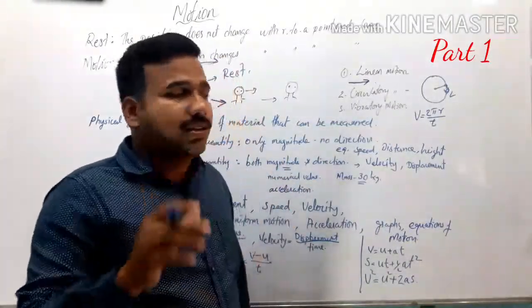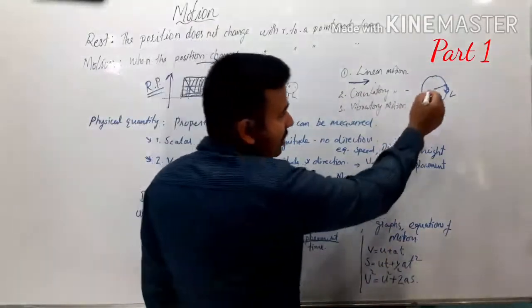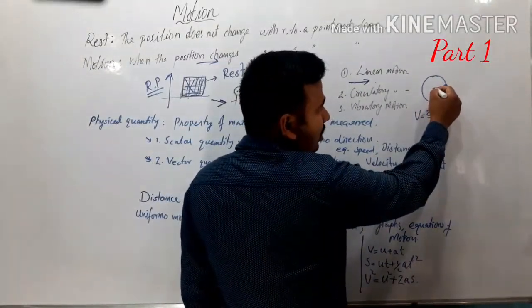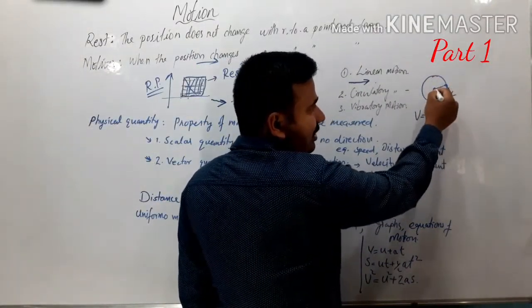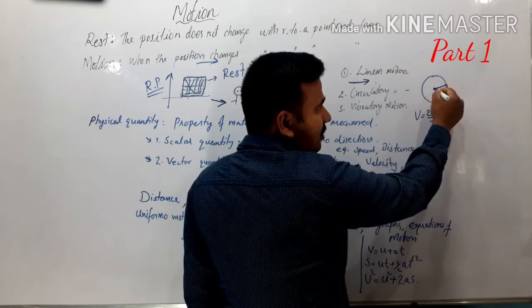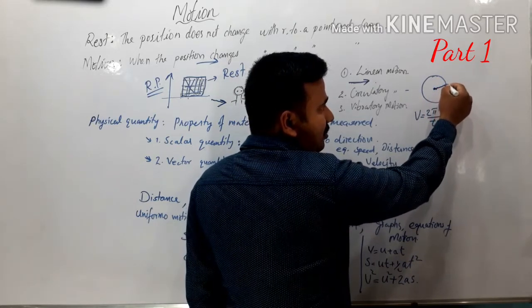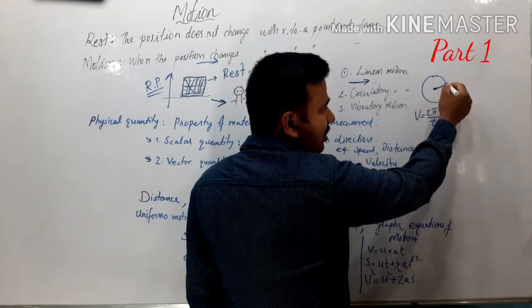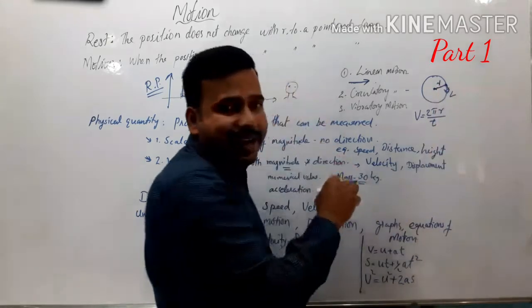When an object moves in a circular path, suppose you draw a circle and it has one center, from the center to the outermost point of the circle is called the radius.